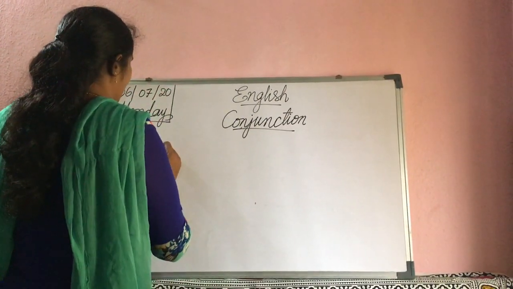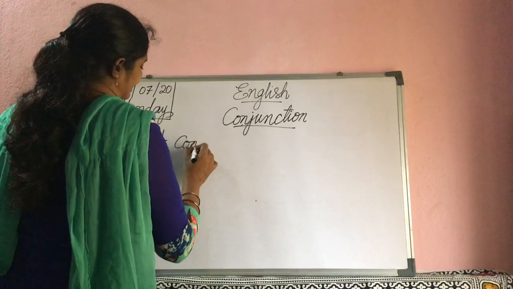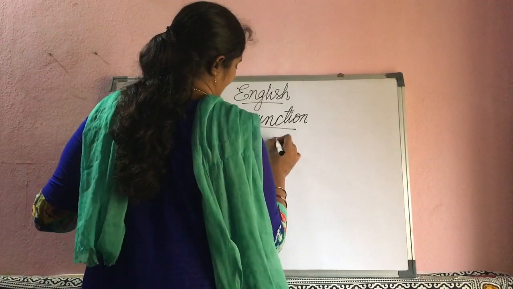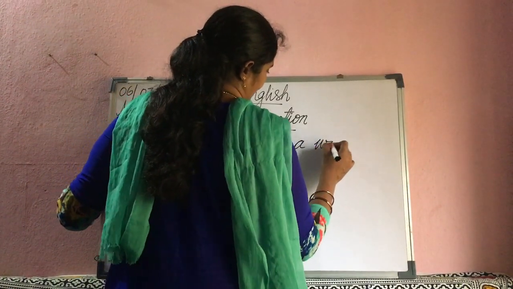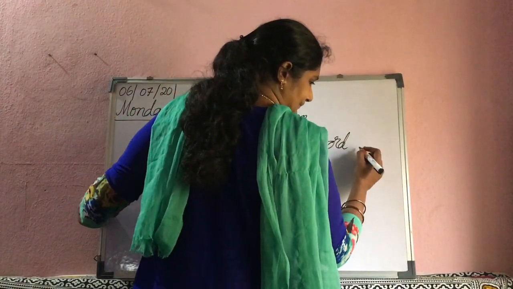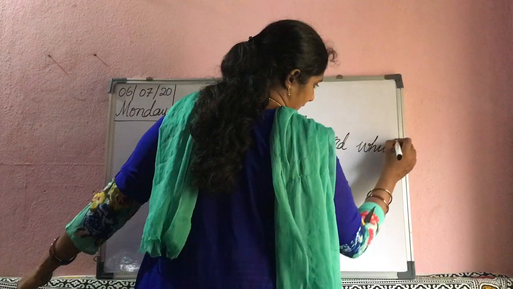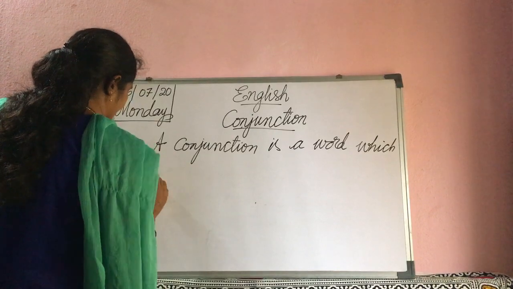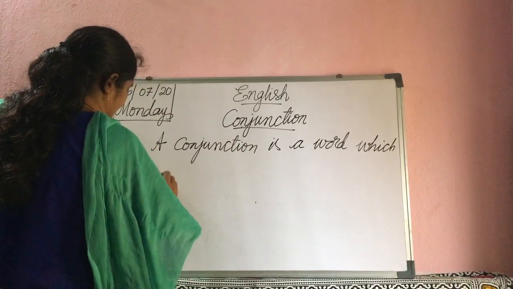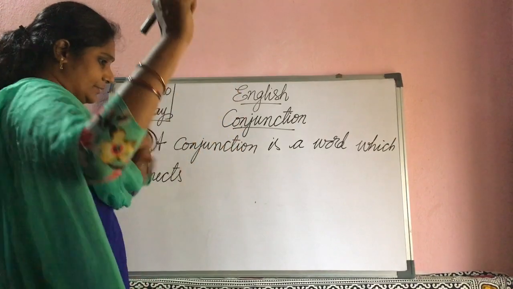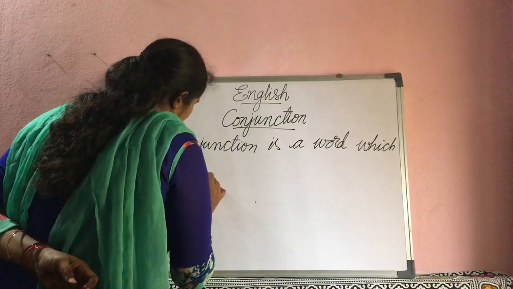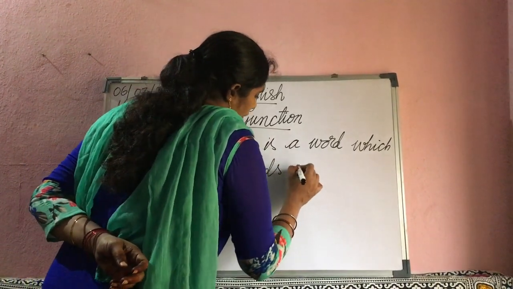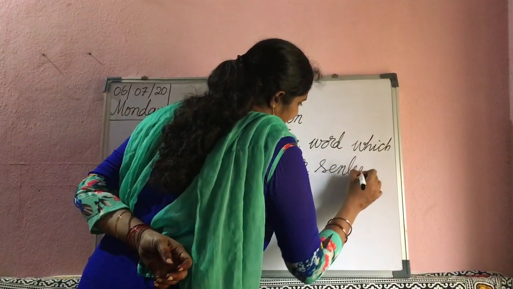A conjunction is a word which connects two words or sentences.